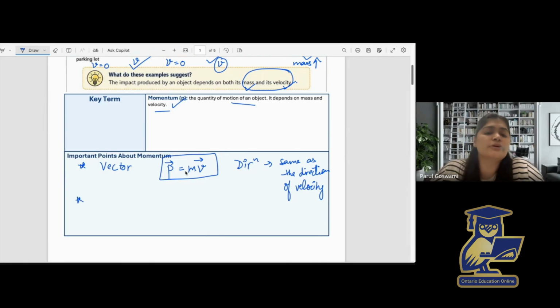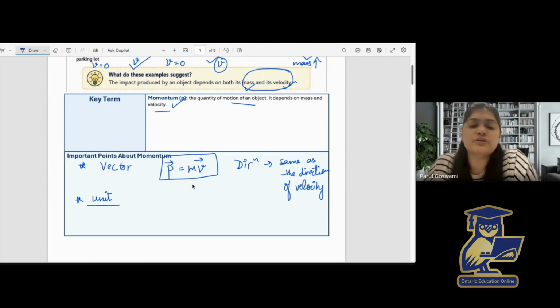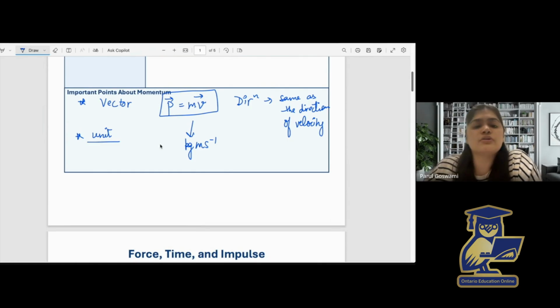The second important point about momentum is its unit. As we know, p equals the product of mass and velocity. We know the unit of mass, which is kg, and we know the unit of velocity, which is meters per second. So the unit of momentum is kg meters per second.